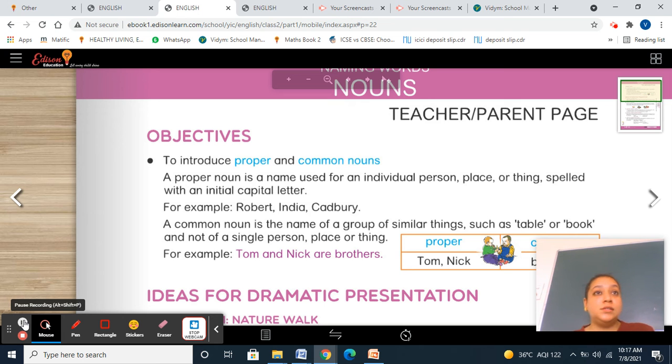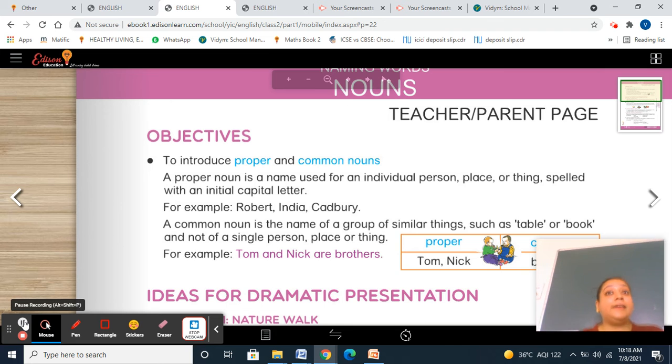There are many schools in this particular city. But when we are talking about Vedanta school, we are talking about a particular school, the name of an individual school. So school is a place noun, that is a common noun. But Vedanta school, proper noun. Schools, common noun. Now I am taking a name.